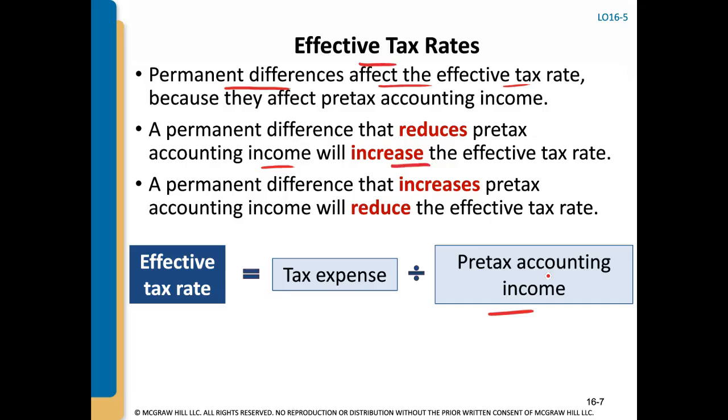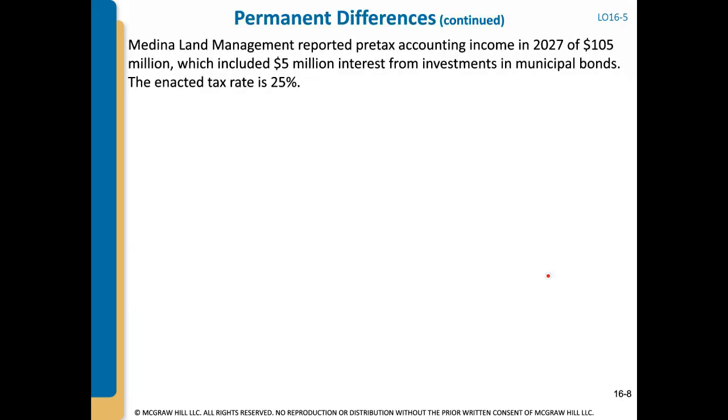And when you have a permanent difference that increases your taxable income, it will reduce your effective tax rate. It says here pre-tax accounting income, and it's really just how you think about it, but I like to think about it as increasing taxable income, not pre-tax. Let's go through an example.